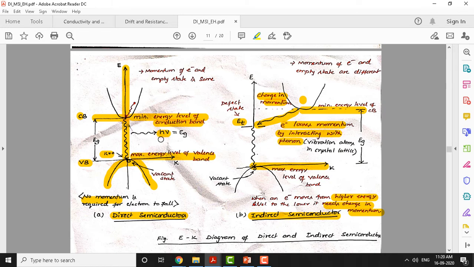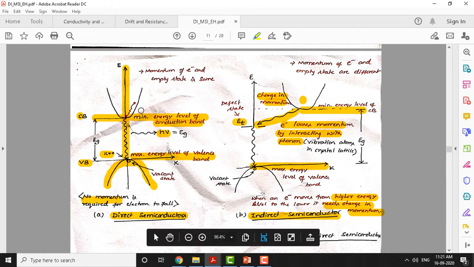But now the electron loses momentum by interacting with the phonon here. So we said that photons are emitted when the electron comes back from the conduction band to the valence band, whereas here phonons are emitted. This is nothing but the energy given by the electron in the form of heat. Okay. So thermal energy is generated in indirect semiconductors, whereas photonic energy is generated in direct band gap semiconductors here.